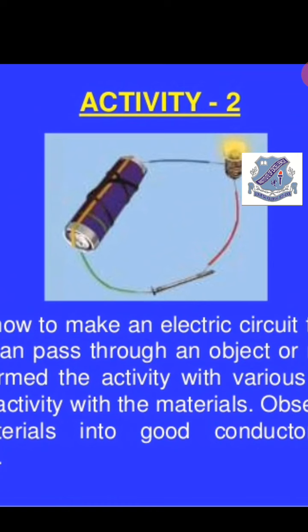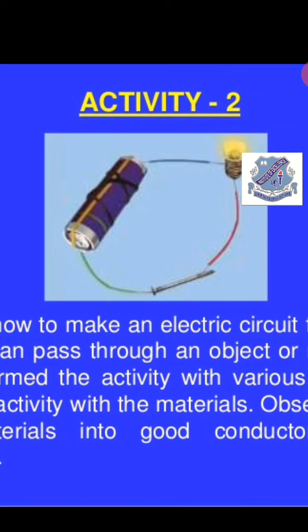We put different objects in place of the iron nail. Suppose we replace the iron nail with plastic, what will happen? Will the current from the cell pass through the circuit or not? The answer is no, because plastic does not conduct electricity. Similarly, if you keep an iron rod here, the current will pass and the bulb will glow.